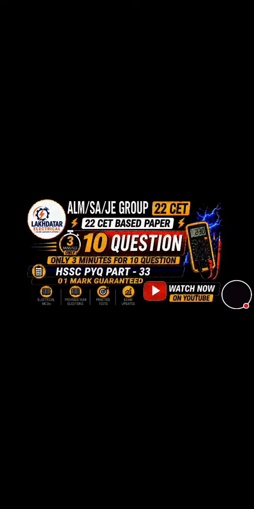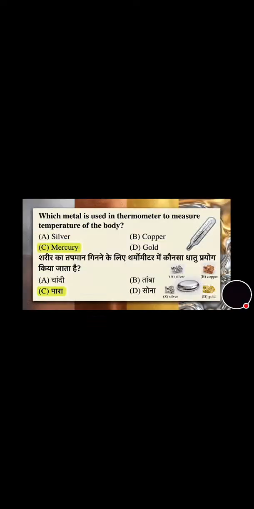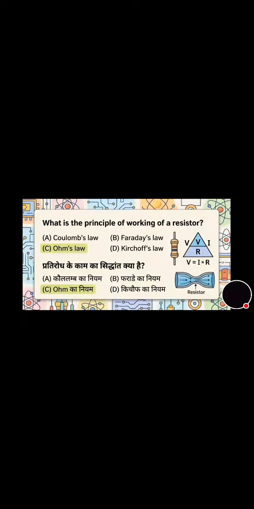Now let's move towards the question number 1 of the day. Which metal is used in a thermometer to measure the temperature of the body? Silver, copper, mercury, gold. And its correct answer is option C, that is mercury. Now move towards the next question that's on the screen. You can see on the screen, what is the principle of working of a resistor? And its correct answer is option C, that is Ohm's law.